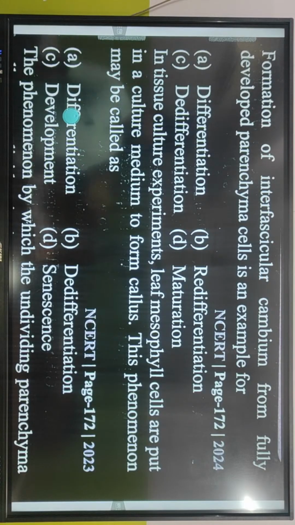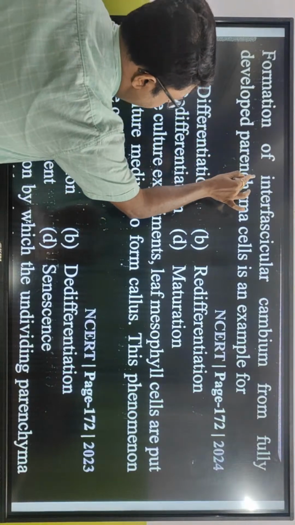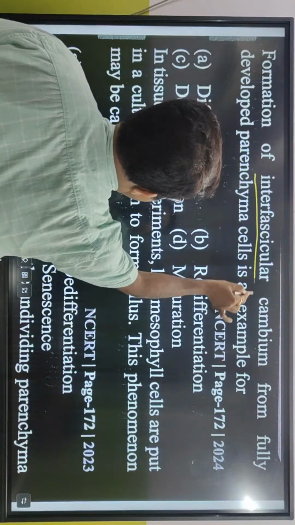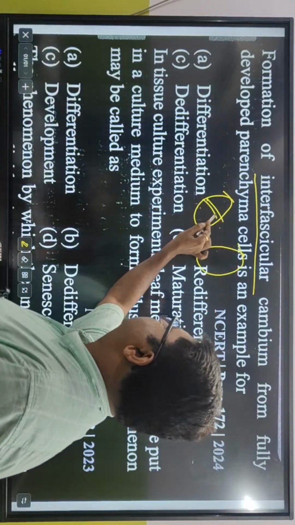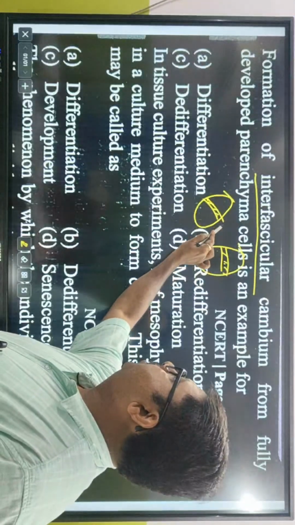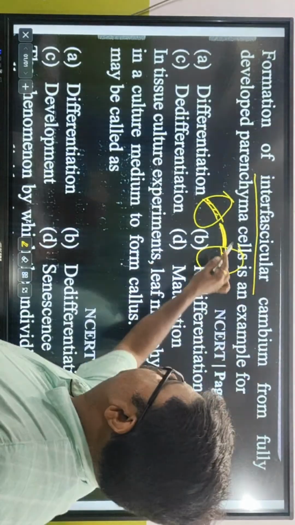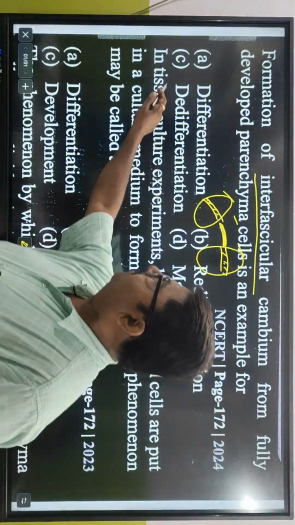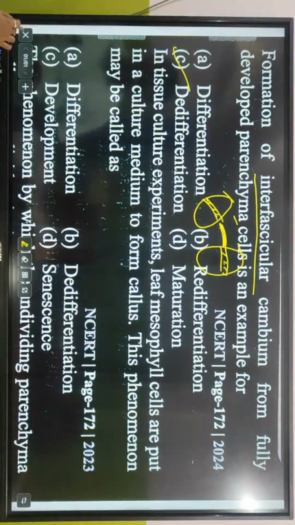Formation of interfascicular cambium from fully developed parenchyma cells is an example of what? We have talked about interfascicular cambium. This is vascular cambium, this is another vascular cambium. What is in the middle? Intrafascicular cambium. Between two vascular cambia, what is produced? Interfascicular cambium. Ultimately, formation from fully developed parenchyma cells is an example of dedifferentiation. Next question.